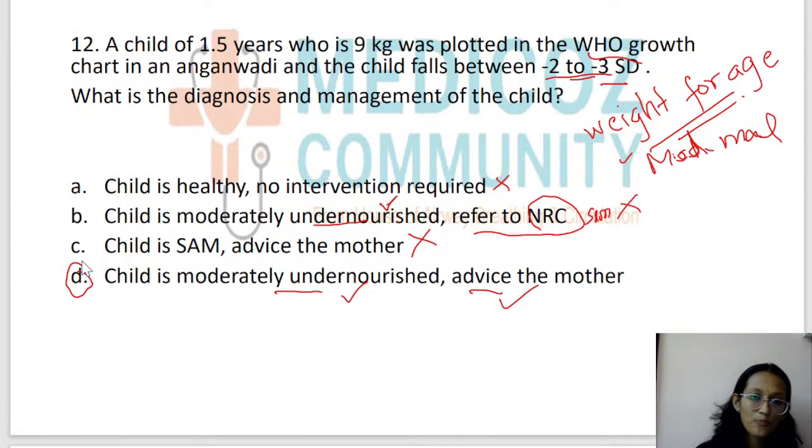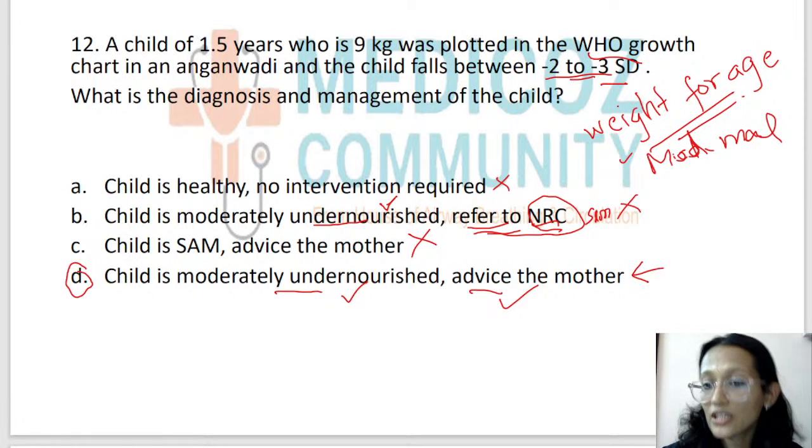So the second option, child is moderately undernourished, is exactly right, but the second part, please read, refer to NRC. No, you do not refer a moderately undernourished child to NRC. NRC or Nutritional Rehabilitation Center is a place where SAM children go. For moderately undernourished, we usually advise the mother. So that is the answer.